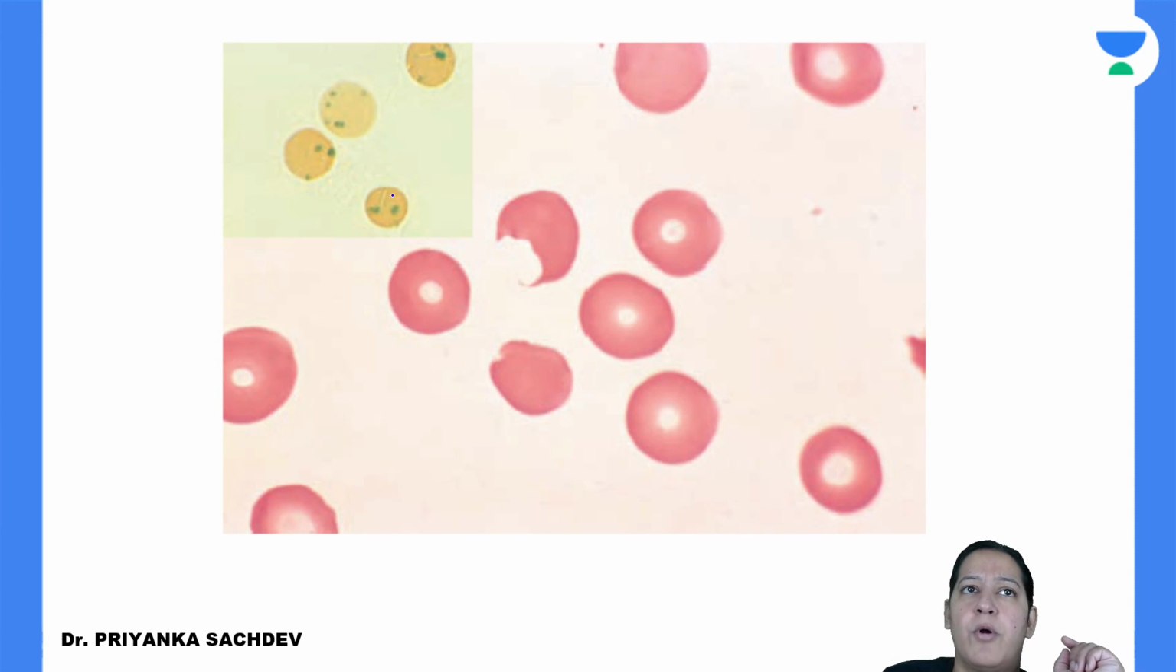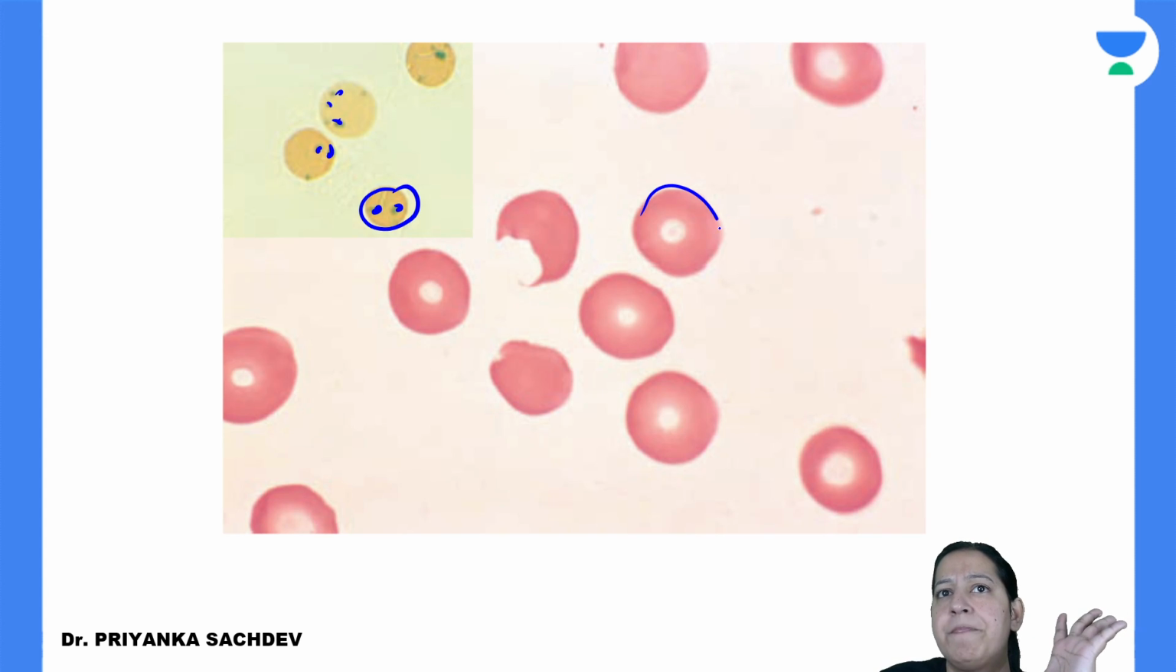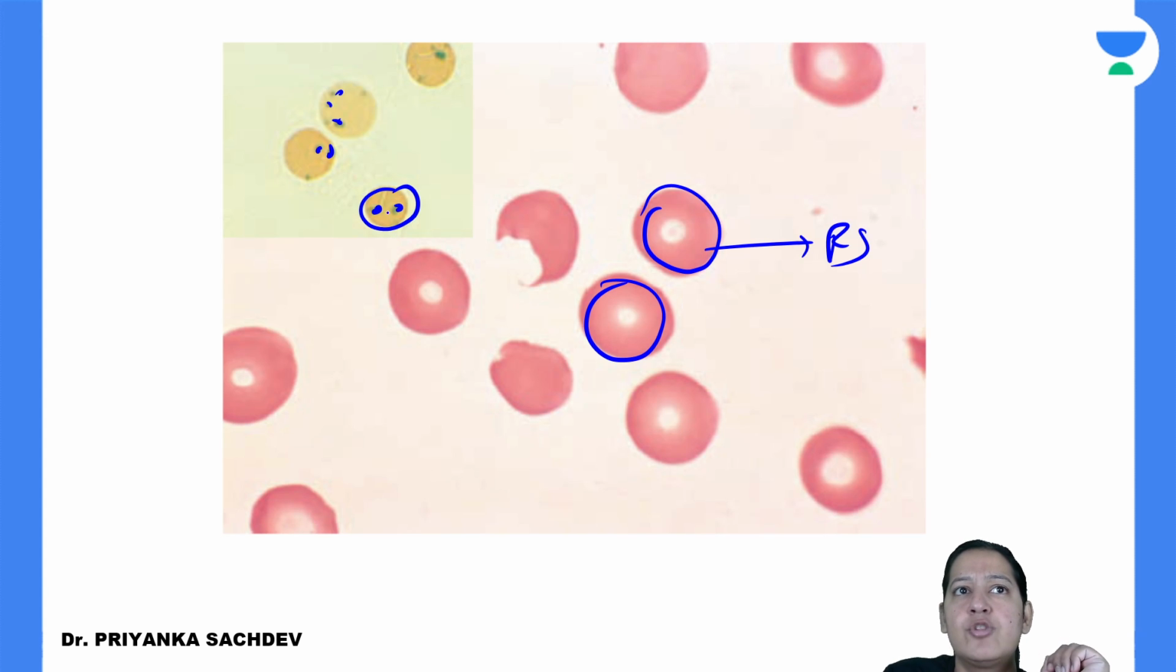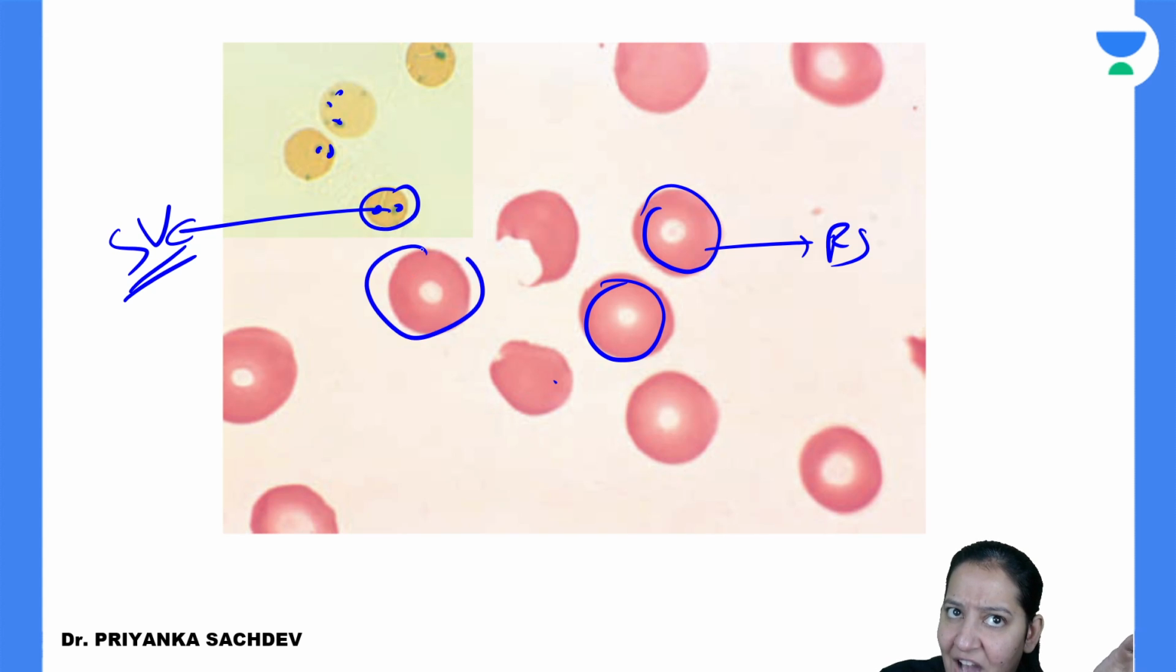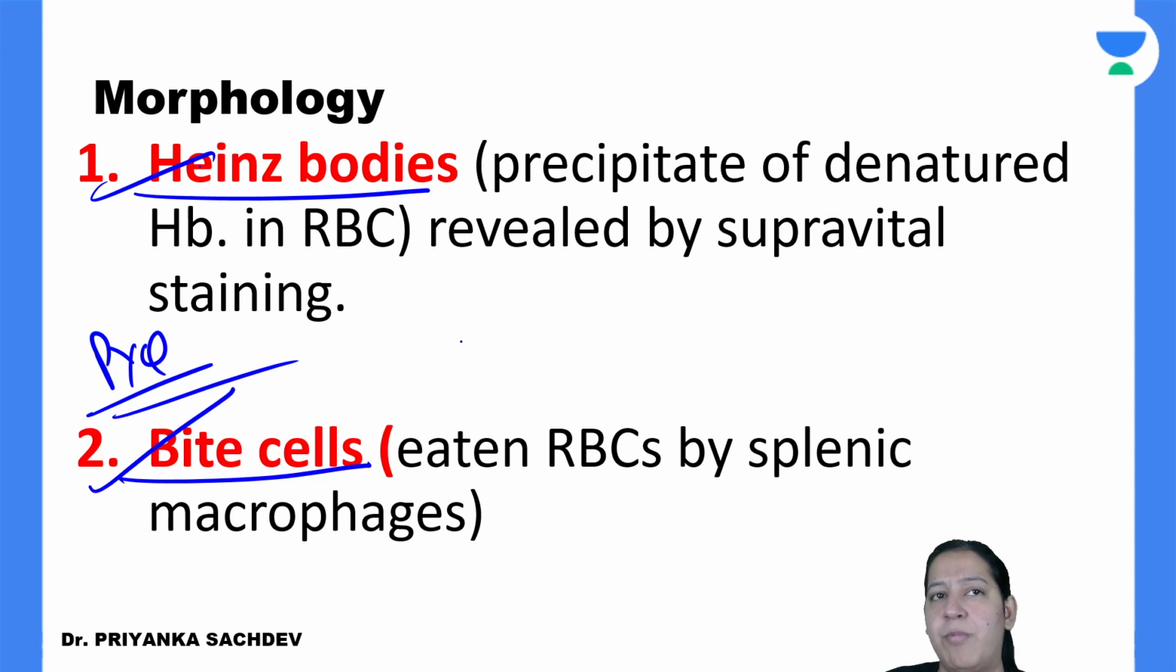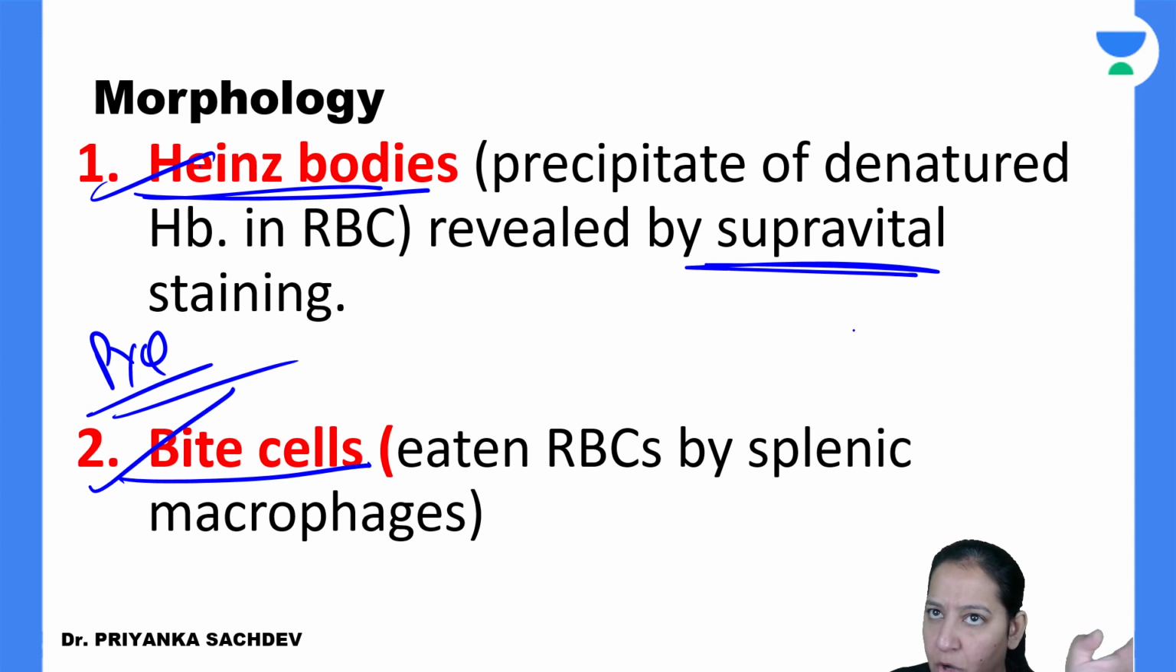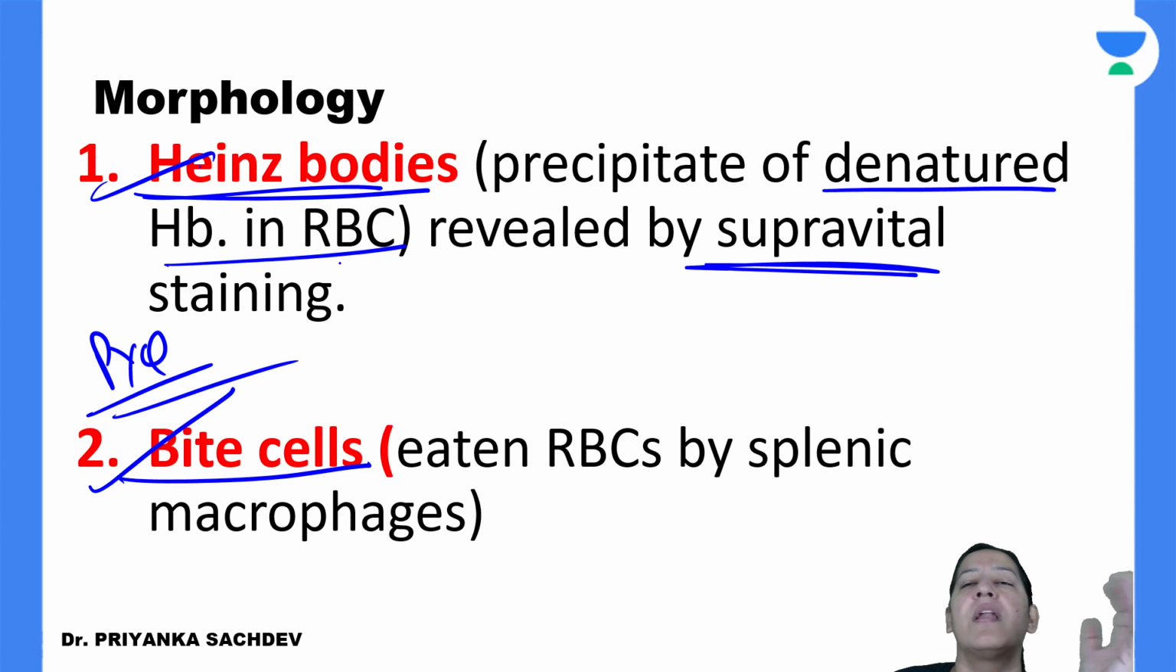See, these are the Heinz bodies. Can you see? This is RBC. Inside RBC, see this dot-like structure. These are not seen in normal Romanowsky stain. This is normal Romanowsky stain. It is seen in supravital stain. इसी के ऊपर जब मैं supravital stain करूंगी तो यही वाले RBC के अंदर I can see Heinz bodies. So Heinz bodies are seen only in supravital stain, not on Romanowsky stain. And these are the precipitate of denatured hemoglobin in RBC.